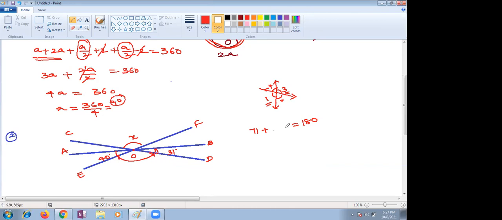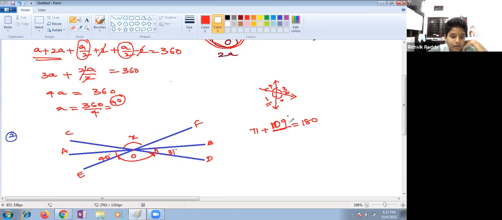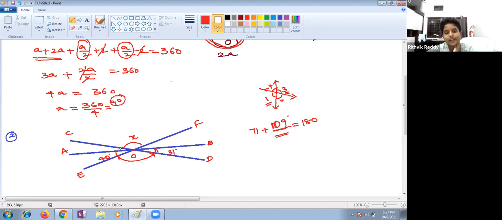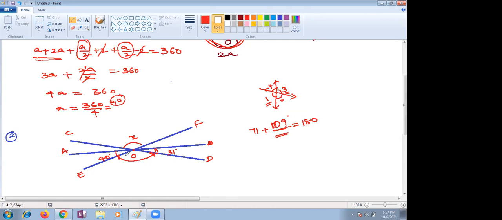Okay, let me check. 71 plus 109 is 180. Yes, 109, ma'am. Ma'am, I did it the way 31 plus 40 is equal to 71, and 180 minus 71 is 109. Yeah, that's correct. Why are we taking angle X? Ishan said 360 minus 142.